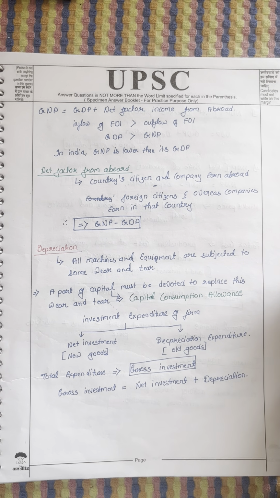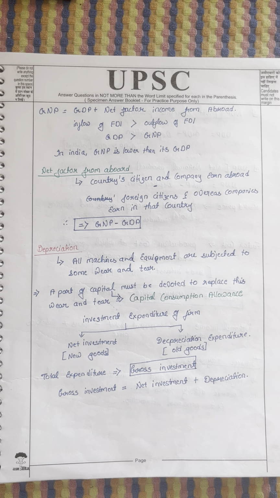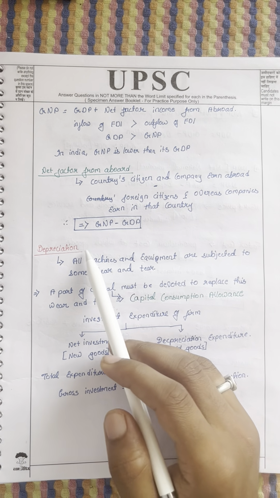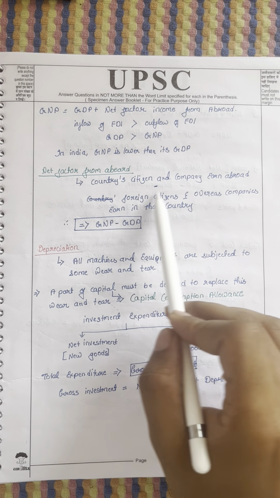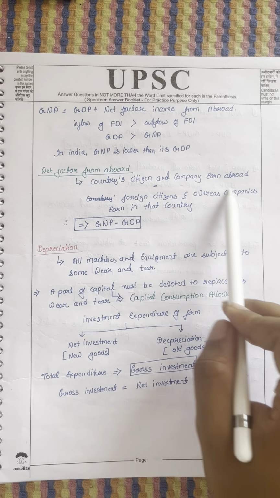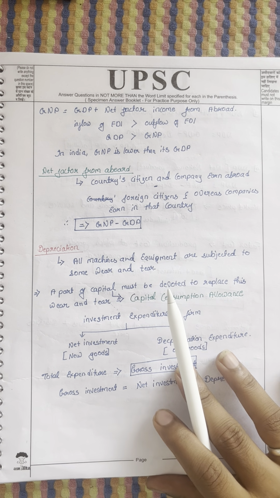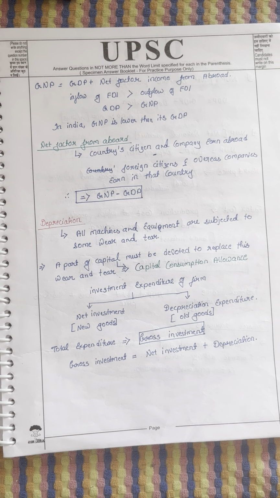The income coming from abroad is less for us. To get this, what is net factor income? Just look at this formula: income earned abroad by the country's citizens and companies minus income earned in the country by foreign citizens and overseas companies. Always this net factor income is negative in India.